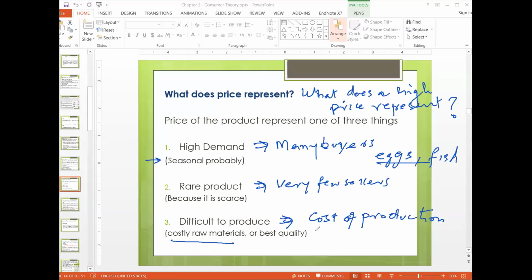For example, we already know there's one product called saffron, or in Urdu we call it zafran. It's a product which is available in the market, but it is very expensive to produce. That's why it is expensive in the market. So if you see a product being expensive, there are a few reasons that explain its high price.